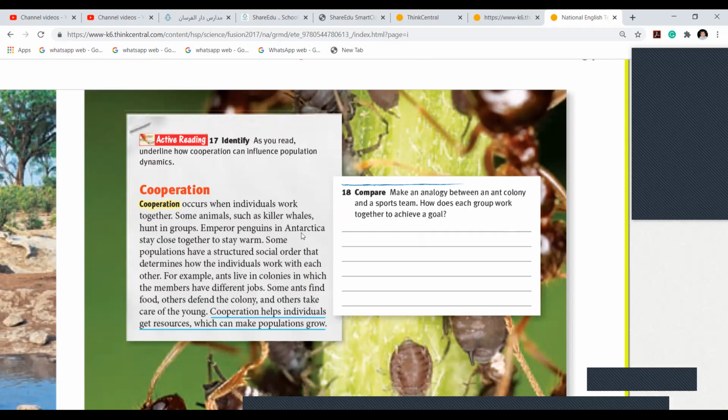Emperor penguins in Antarctica. We have penguins in Antarctica. They stay close together to stay warm. They stay near to each other. They don't go apart. You know, when you stay at one place, sitting very close to your mom, you feel warm. Similarly, they touch each other. They get very close to each other to be warm.